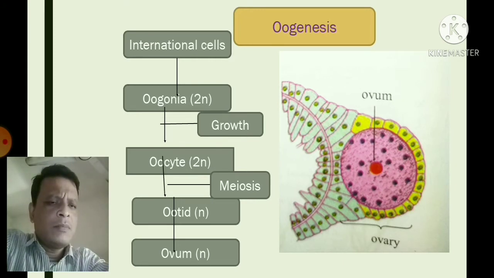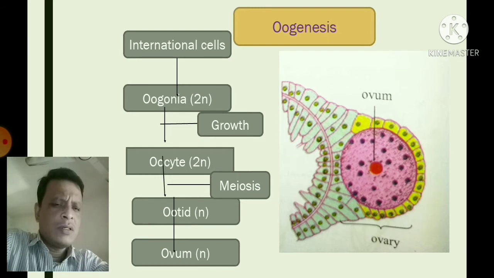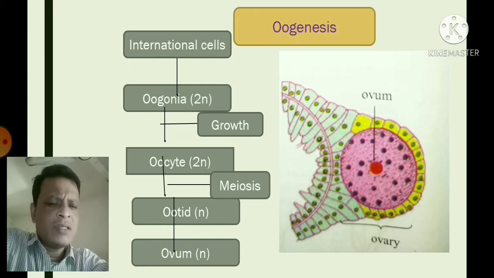One of the interstitial cells becomes larger in size and behaves like an oogonia or ovum mother cell. These oogonia get nutrition to form an oocyte, which also contains a diploid number of chromosomes. Then this oocyte undergoes maturation division or meiosis cell division to produce only one oocyte and 3 polar bodies, and only one oocyte again gives rise to an ovum.